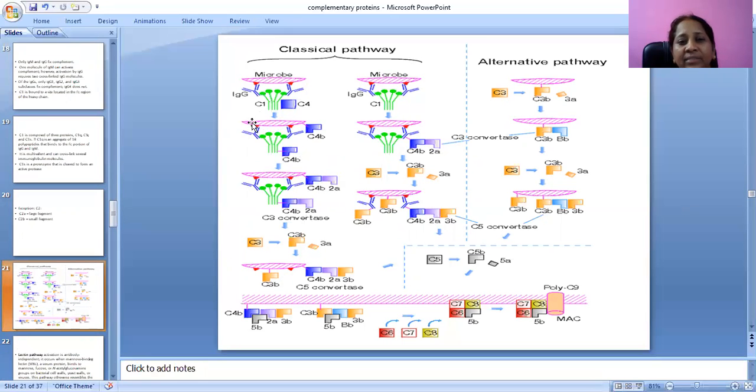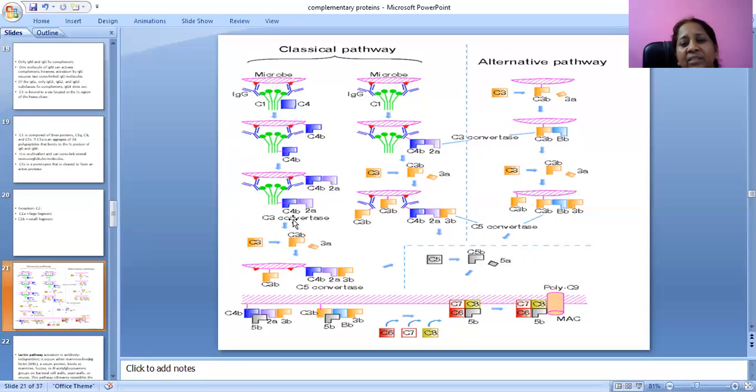Once the antigen antibody complex is formed, C1 releases the protease that cleaves C4 into C4b and C4a, and forms C4b2a, the C3 convertase.